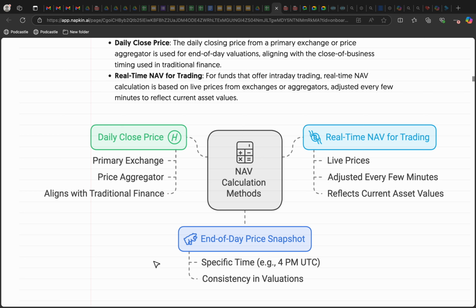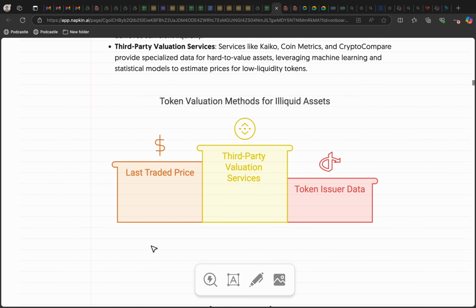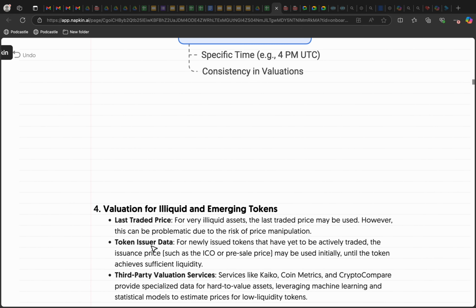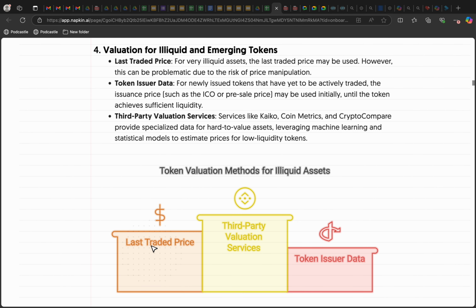All right, so I hope now you got it, how we can refer to the different approaches to compute NAV in crypto hedge funds. If you have any questions, please go ahead and ask us. In the next module, we're going to discuss valuations for illiquid and emerging tokens, like how we can refer to their pricing quotations and update pricings for them.